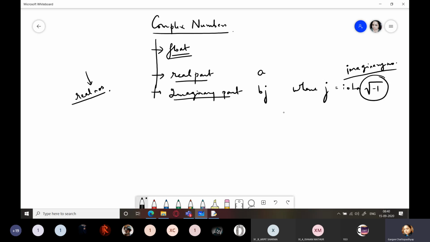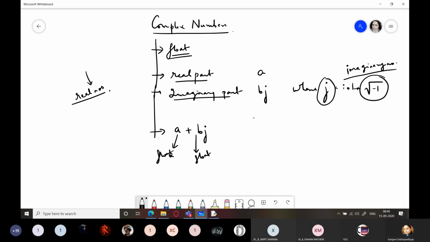Now, in electrical engineering, complex numbers are used for representing electrical voltages. They are used for measuring current. How they do it is a different thing; you need to study electronics engineering if you want to understand that. There they refer to iota as J. Hence, the same convention has been used by Python here. Complex numbers are represented in this form, A plus Bj. Understood? And each of these values, A and B, are floating point values.